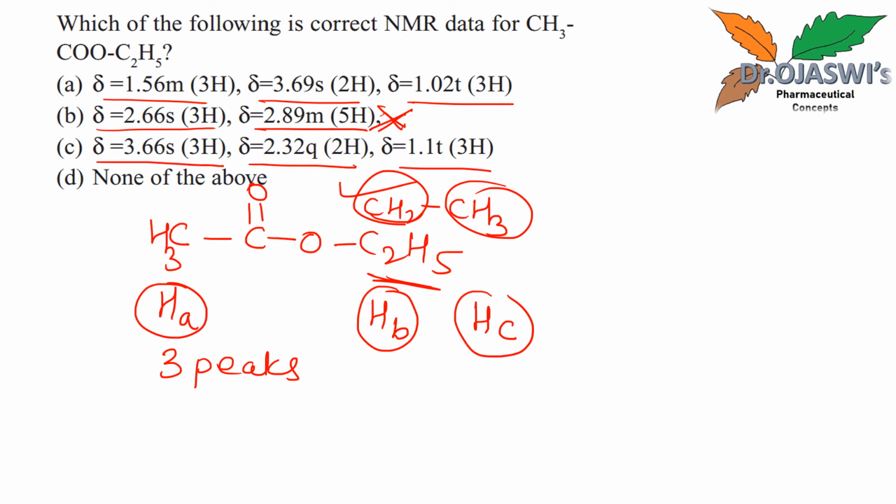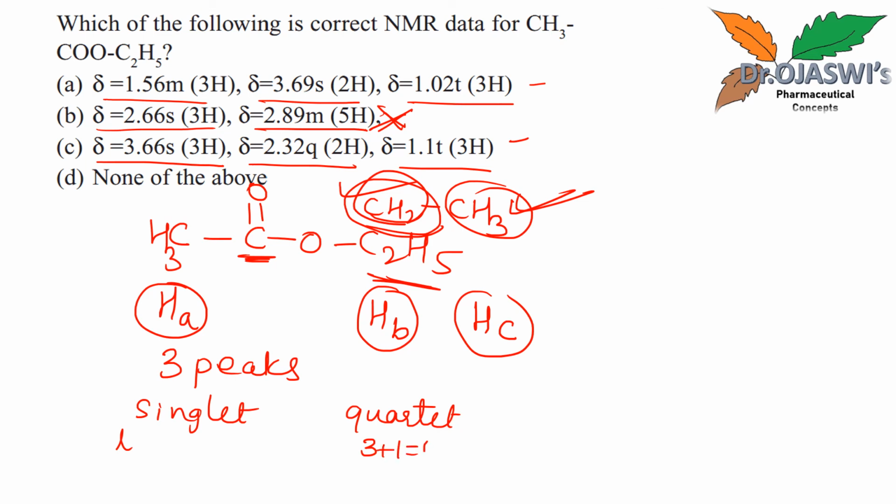1, 2, 3 peaks and none of the above. So we have to check among these two, A and C, what is the correct option. So let us see the multiplicity here. Multiplicity of HA will be singlet. Why singlet? Because on the adjacent carbon there is no hydrogen. Multiplicity of CH2 will be quartet. Okay, why? Because CH2 has 3 hydrogens on the adjacent carbon. So 3 plus 1, 4. So quartet, 1, 2, 3, 4, quartet will be the multiplicity.